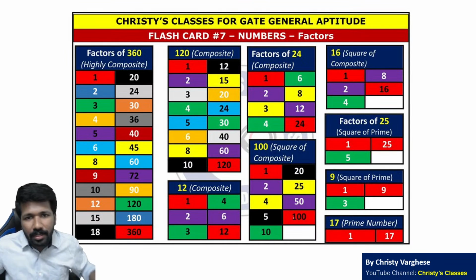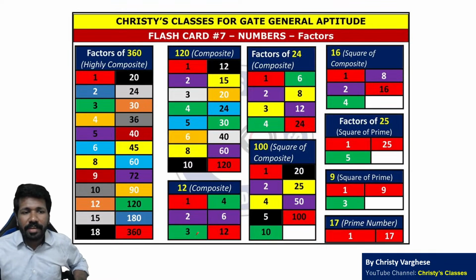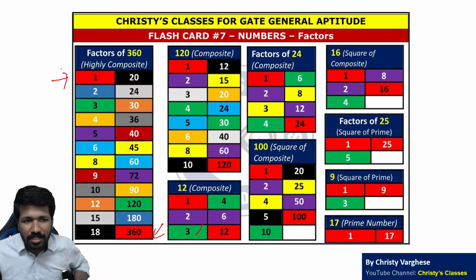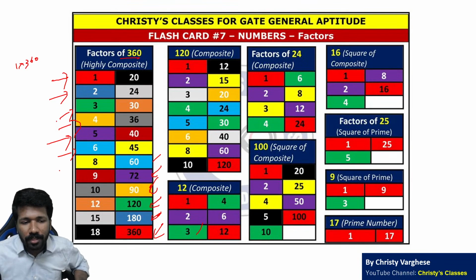For example, 360. The number 360 का factors क्या क्या होगा? 1 एक factor है तो उसका counterpart है 360. 1 into 360 360 है ना. 2 है तो 2 into 180 is 360. 3 into 120 is 360. 4 into 90 is 360. 5 into 72 is 360. All these are factors of 360.